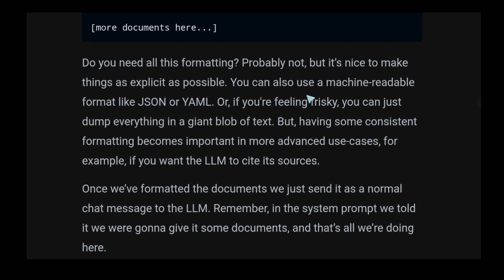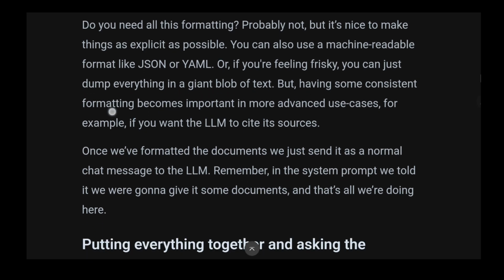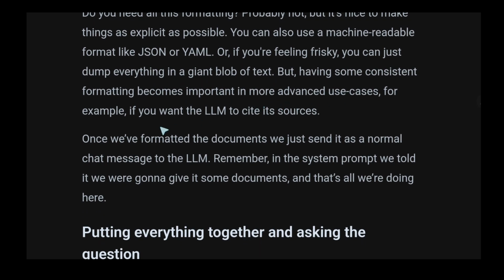You can also use a machine readable format like JSON or YAML, or if you're feeling frisky, you can just dump everything in a giant blob of text, but having some consistent formatting becomes important in more advanced use cases. For example, if you want the LLM to cite its sources.